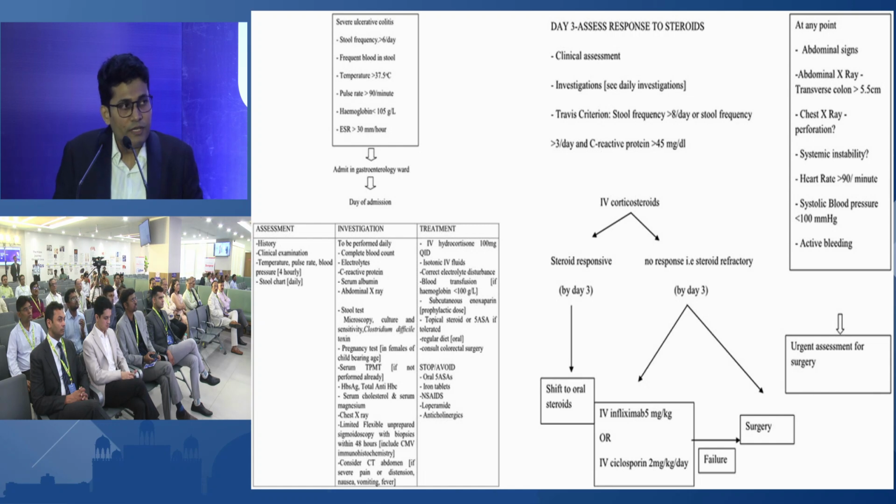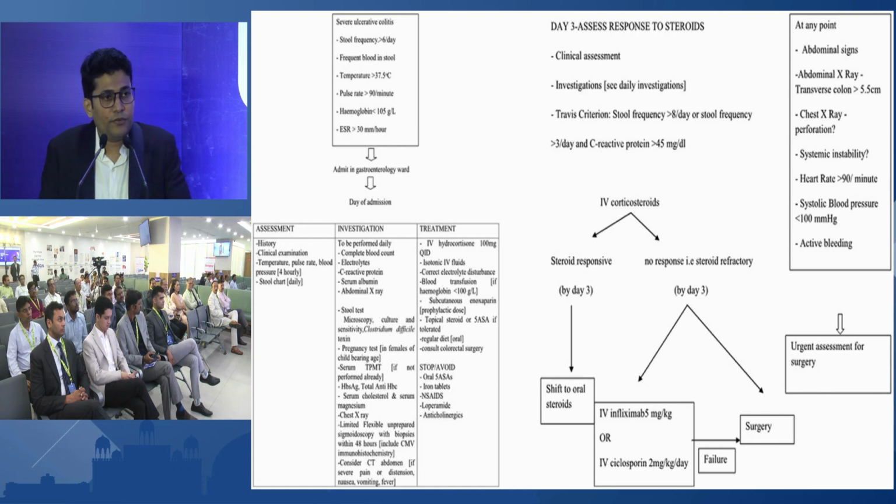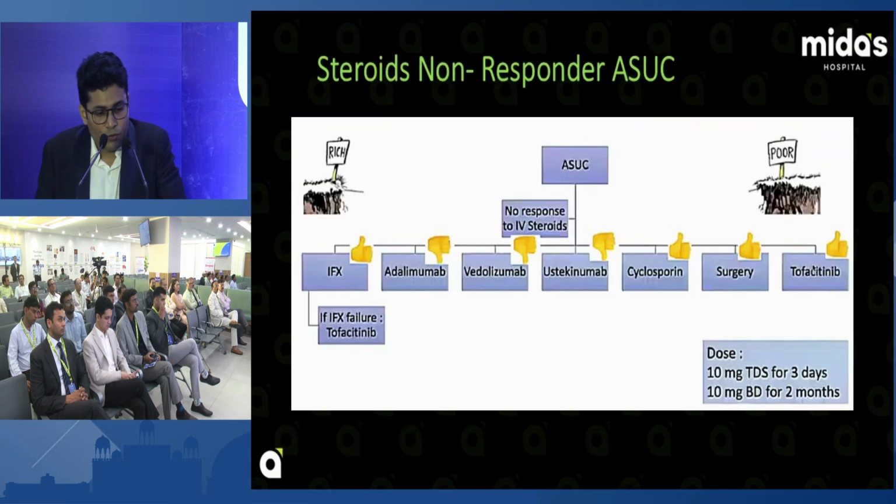So, what are the options for patients who are not responding to the steroid? Acute severe ulcerative colitis not responded to the steroid: there is the option of infliximab, that is anti-TNF, adalimumab, vedolizumab, ustekinumab, and cyclosporine. And in a patient with poor response, then we can shift to tofacitinib. Dose of tofacitinib: 10 milligram TDS for 3 days in acute severe ulcerative colitis and 10 milligram BD for the 2 months. Then on remission, 5 milligram BD for the lifetime.